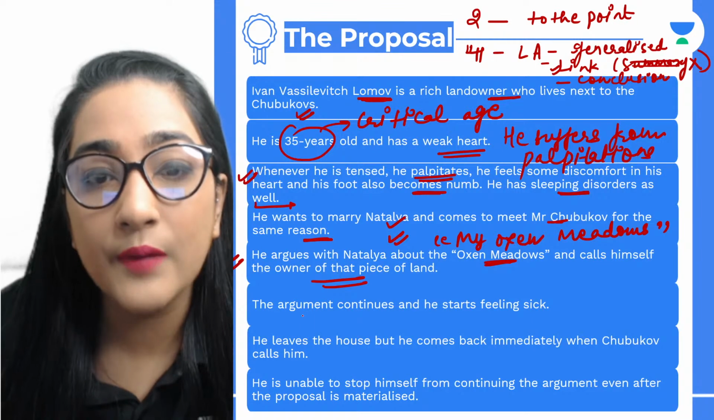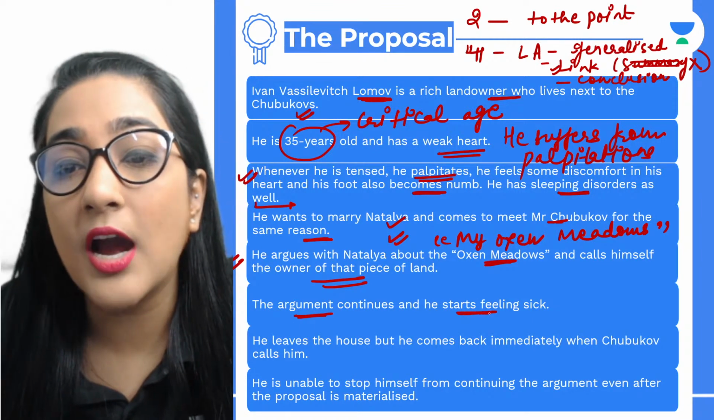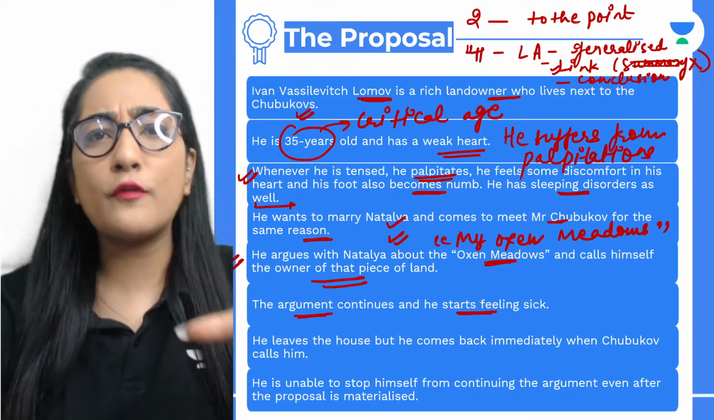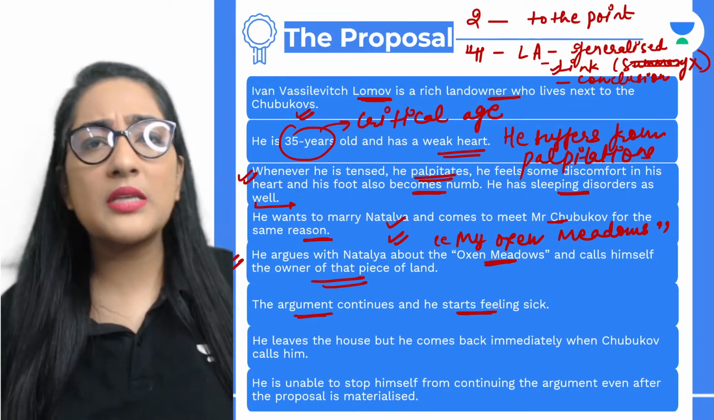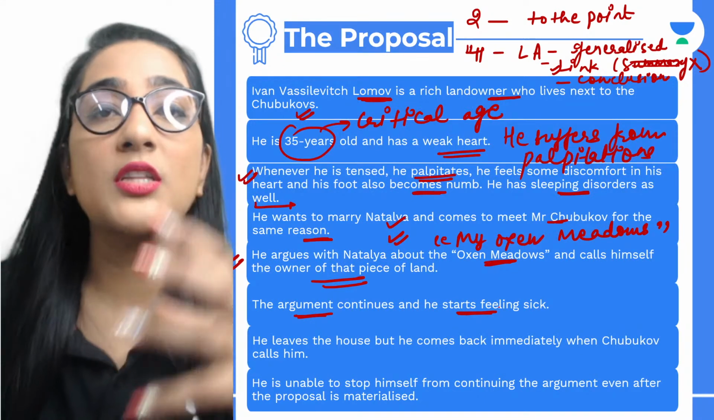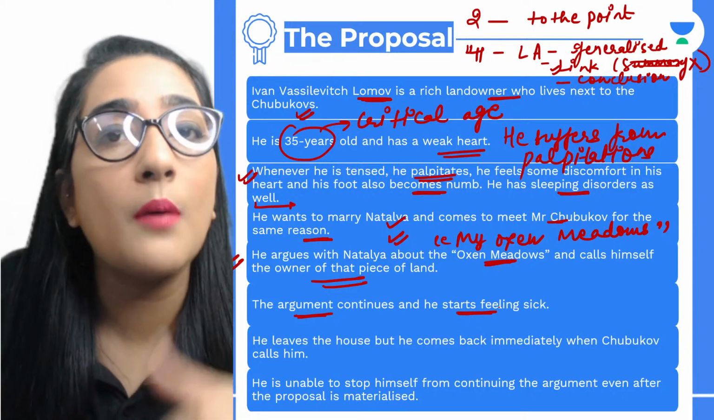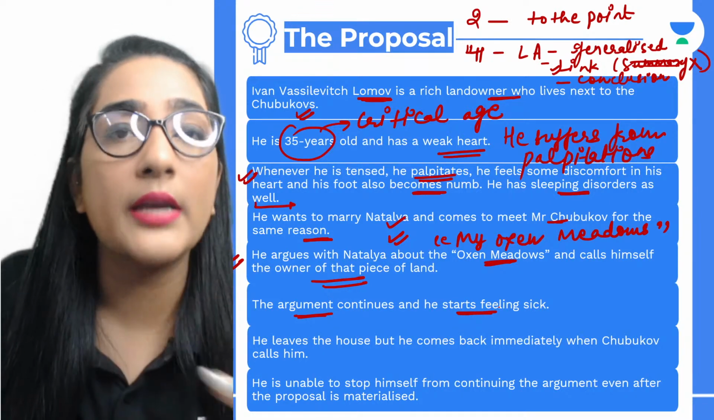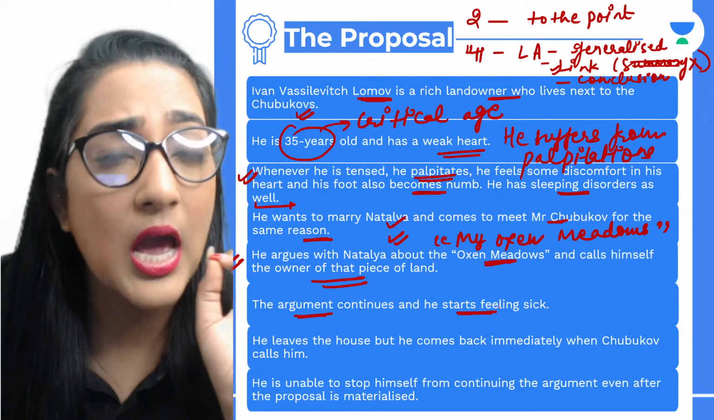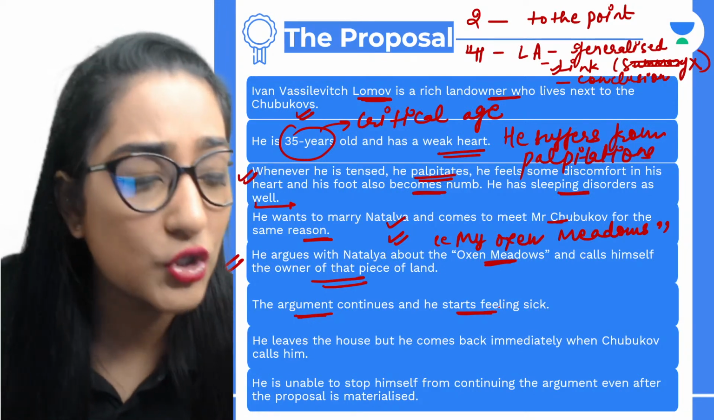So we see the argument continues and he starts feeling sick. So they were saying a lot of bad things to each other, okay? Basically, Natalia was the one who was putting this allegation on him of being a liar, of being a bad neighbor. She says that your act is completely impudent. I had told about this in the session yesterday.